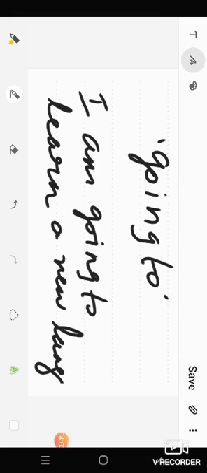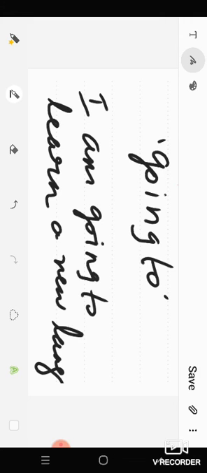There is another way to show something or some action that will happen in the future, and this can be done by using going to. This is also simple future tense. For example, I am going to learn a new language.